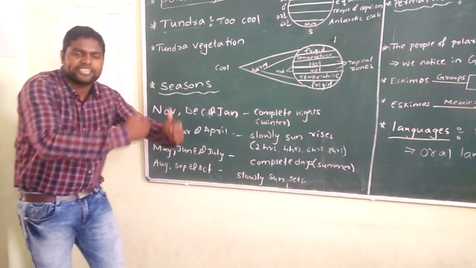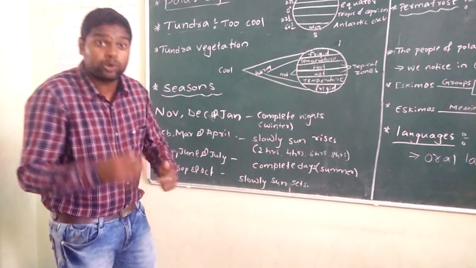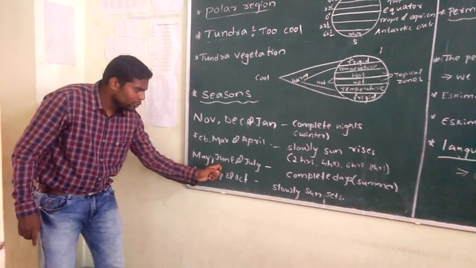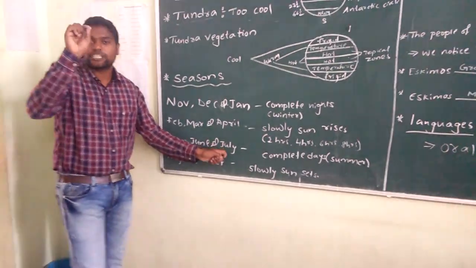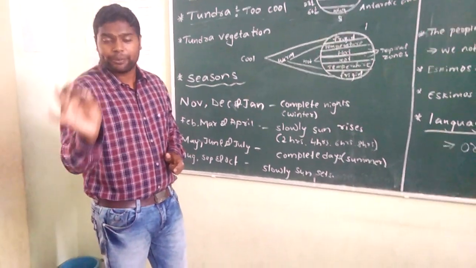So slowly the duration of sunrise is about to increase. In the months of May, June, July, it is experiencing complete day. 24 hours it remains day.